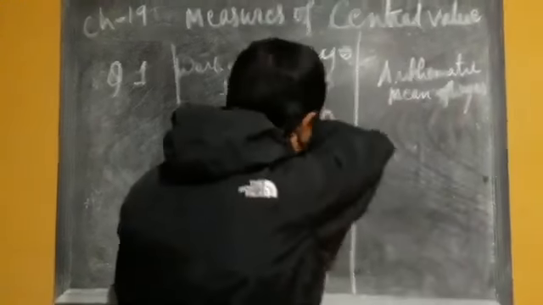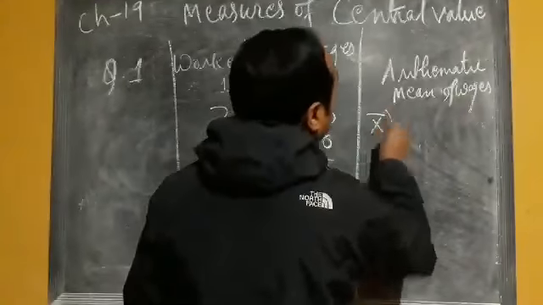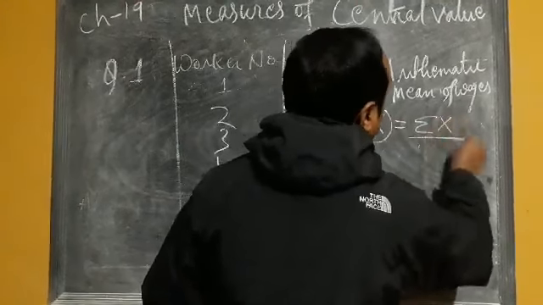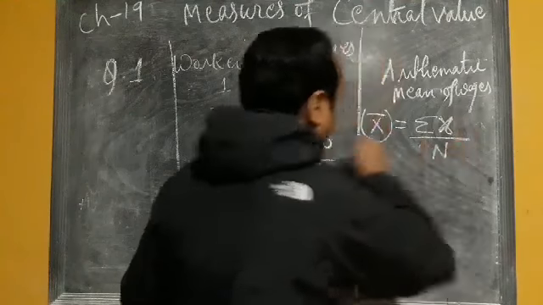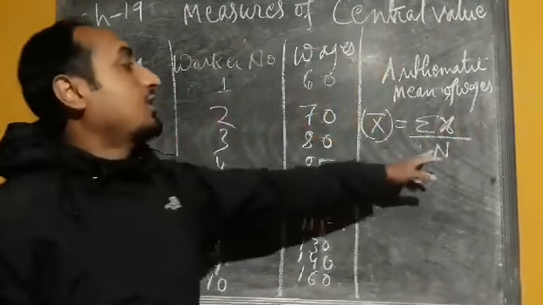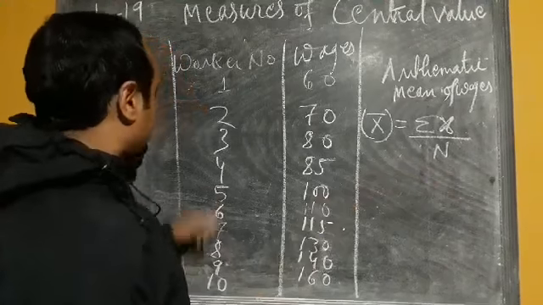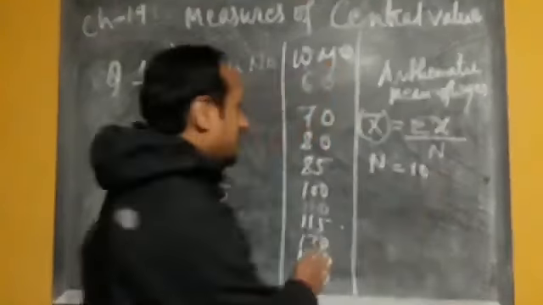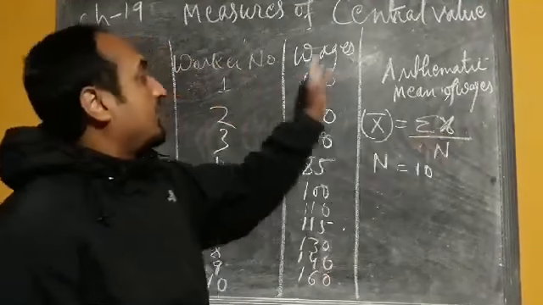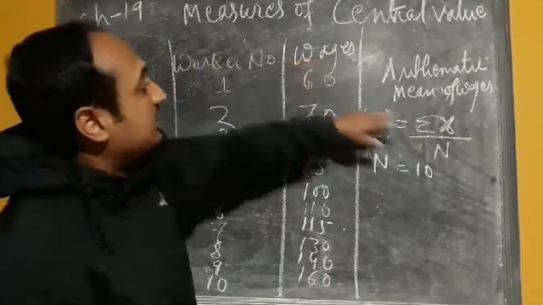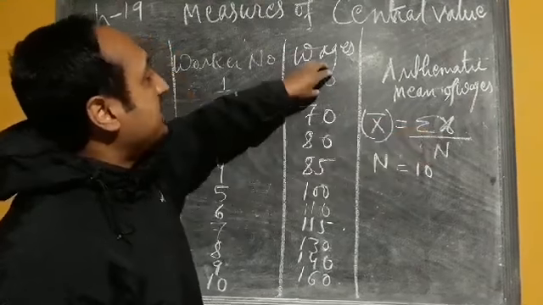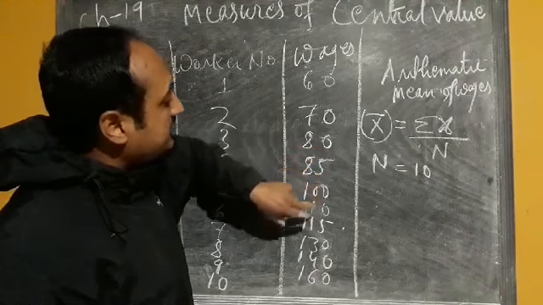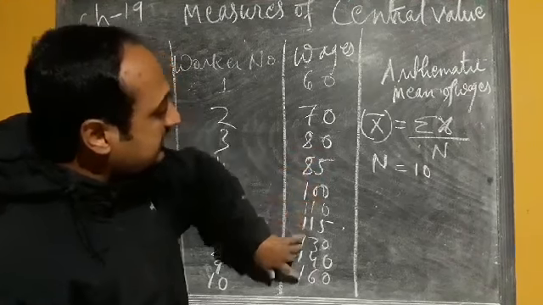So we know that the formula of arithmetic mean is x bar equals summation x by n. Now n is your number of workers. So how many workers we have? 10. So n equals 10, the number of workers. Now summation x means whatever the items given in the series. Here summation x means x1 plus x2 plus x3 plus x4 plus x5 plus x6 x7 x8 x9 x10.